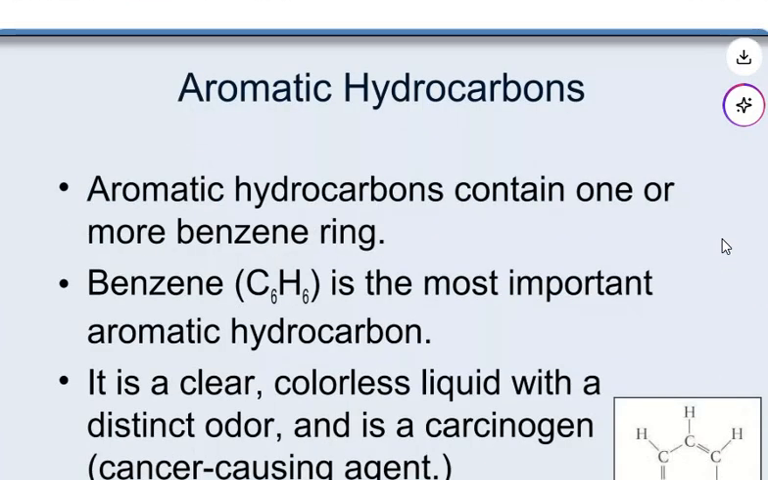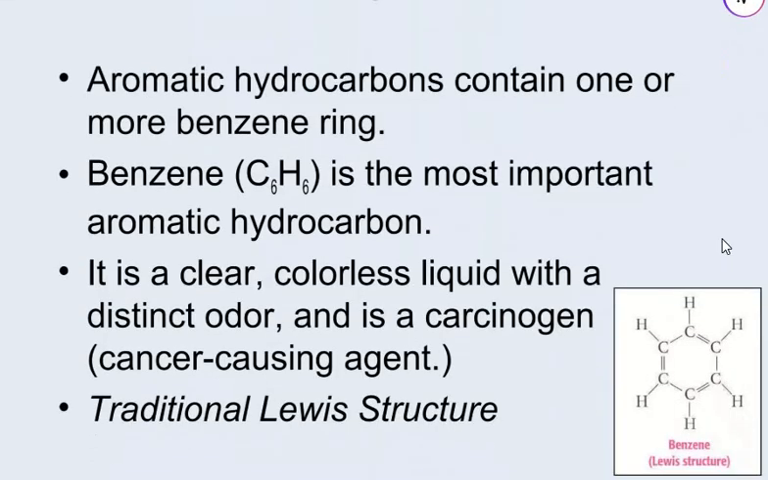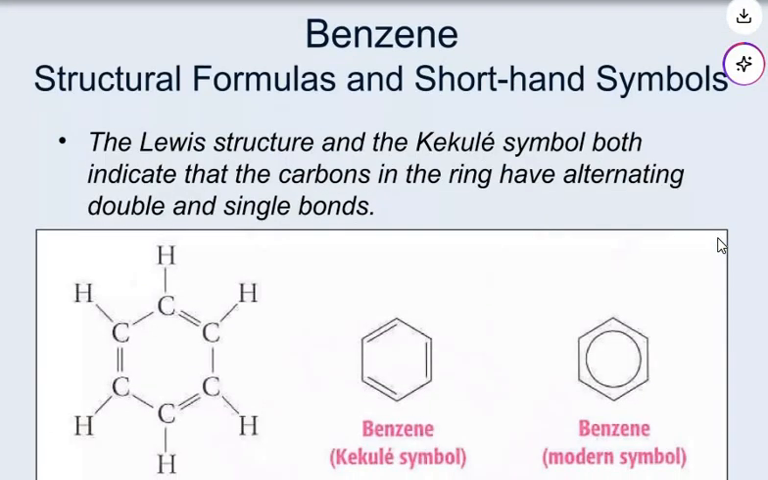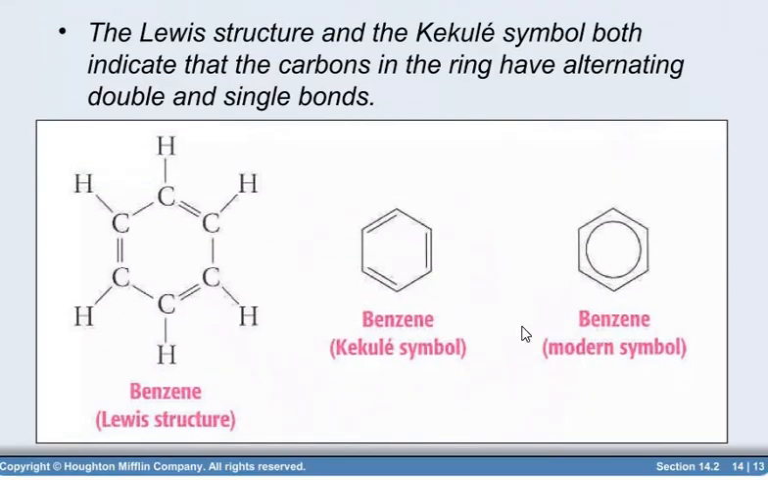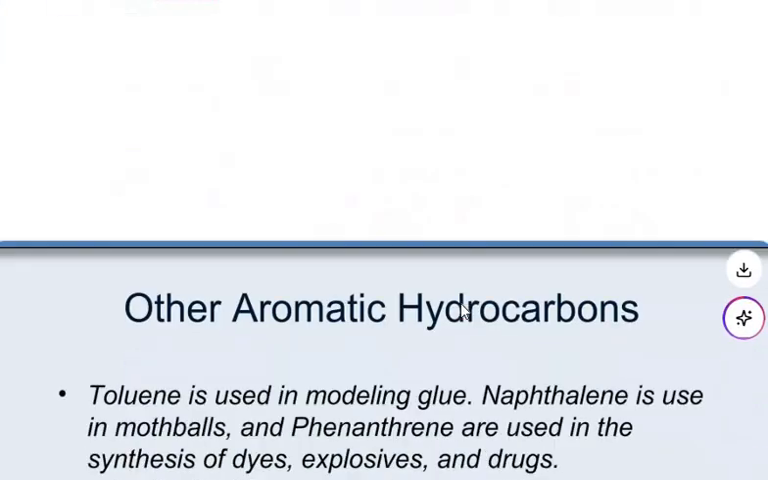Aromatic hydrocarbons contain one or more benzene rings. The most important aromatic hydrocarbon is benzene. It is a clear, colorless liquid with a distinct odor and is a carcinogen, a cancer-causing agent. Traditional Lewis structural formula and shorthand symbols: the Lewis structure and Kekulé symbol both indicate that the carbons in the ring have alternating double bonds and single bonds. You can see the representations.